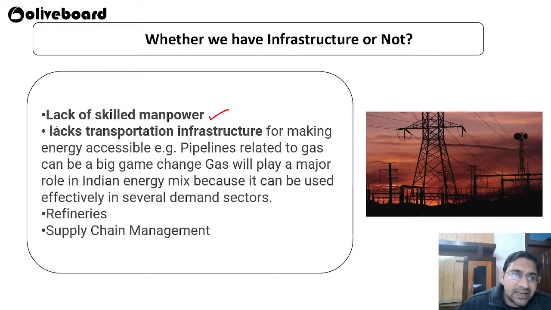We have lacks in transportation, like gas pipelines. Pipelines related to gas can be a big game changer. Gas plays a major role in India's energy mix, because earlier people were using cylinders, and in future people will be using pipelines.